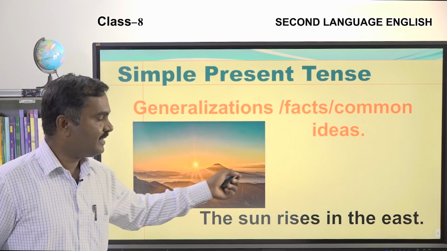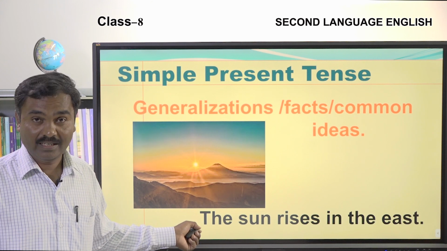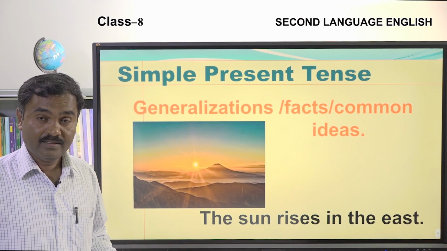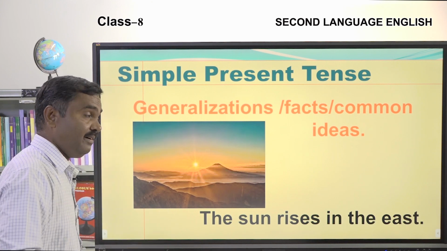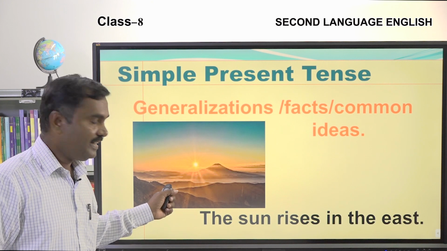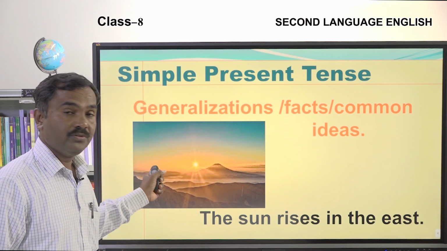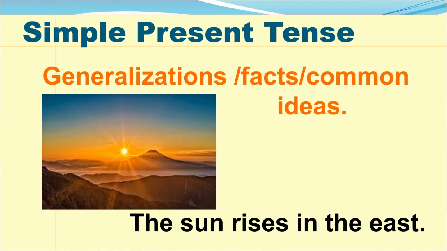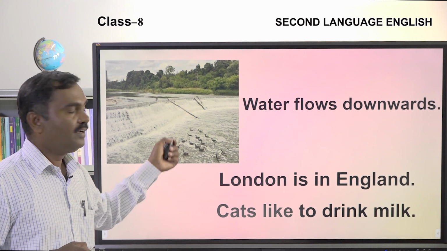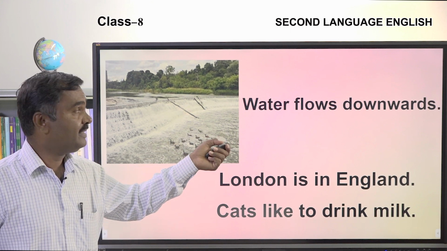The sun rises in the east. This is a universal truth. Okay, every day the sun rises in the east and the sun sets in the west. So it is a universal truth. So we use simple present tense to express this kind of sentences. So while expressing facts, we use simple present tense.